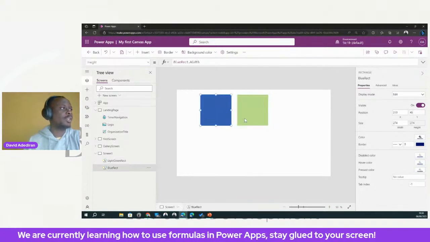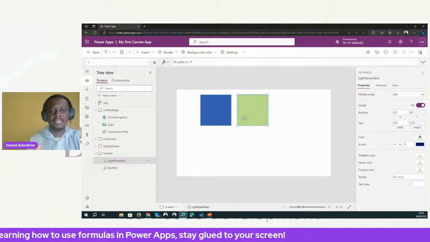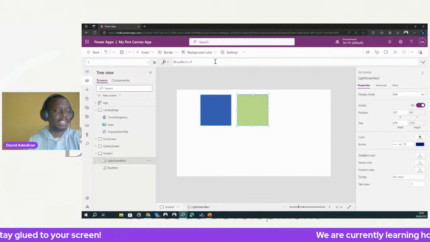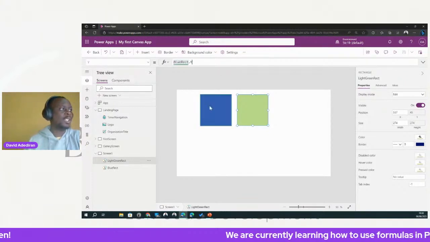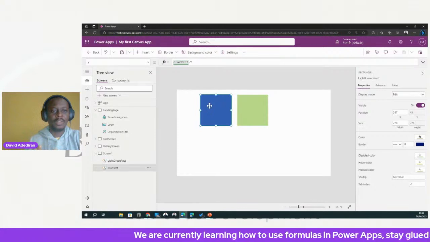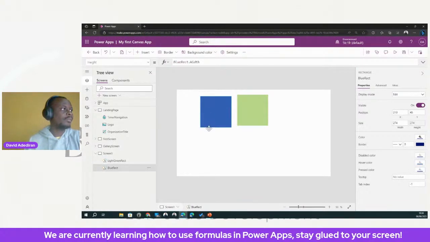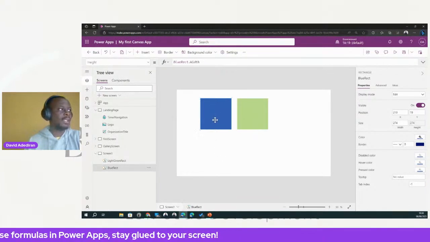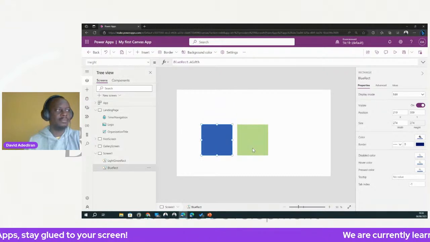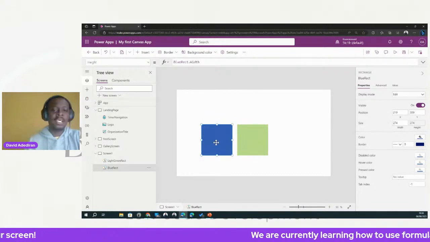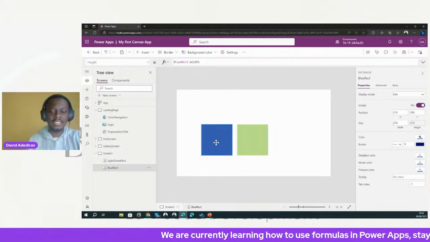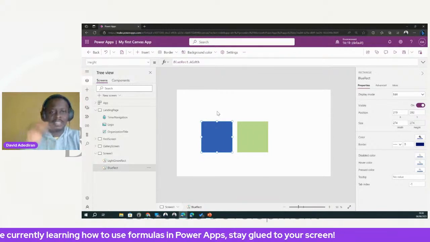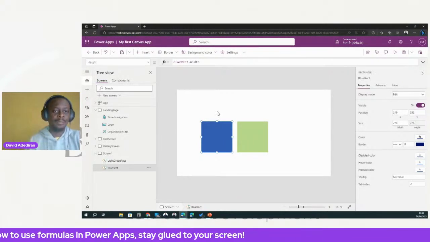So now going back to this place, as I said, we are referencing the Y property of the blue rectangle. So what does this mean? Let me show you how it works. You can see that the green one comes with it, right? They move together. So you can already imagine building a kind of fun game just like this. You can drag it up, it goes up with it. They're always in the same vertical position, right?